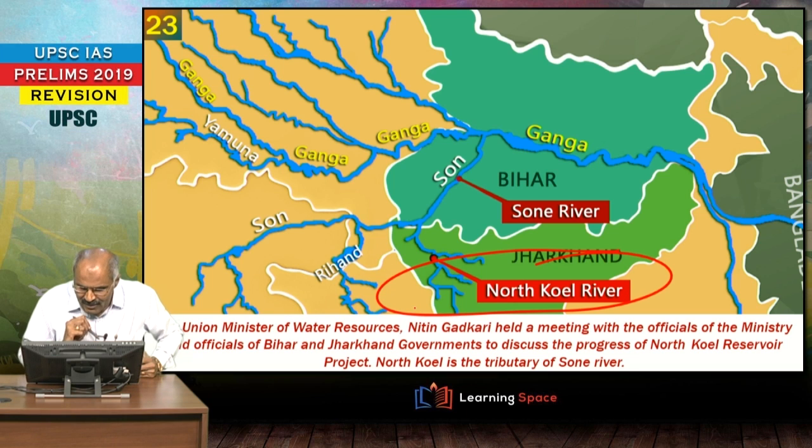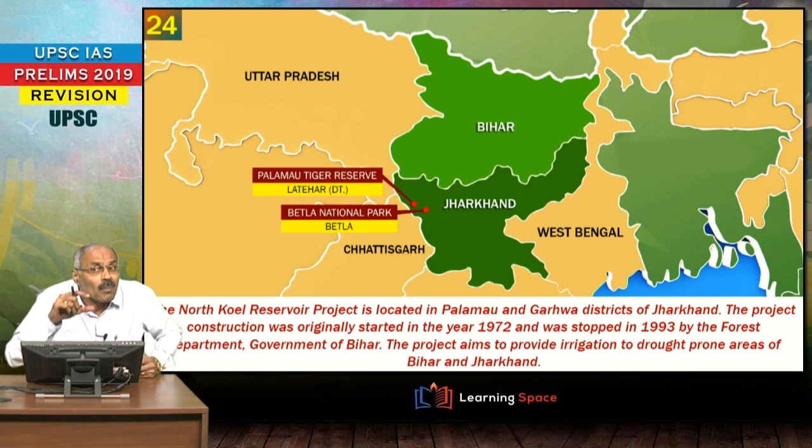Then North Koel river, right? Here one important aspect is the Bihar and Jharkhand governments with regard to the North Koel Reservoir project. Please don't forget, North Koel is a tributary of Son river. Son is a tributary of Ganga river, all of you are well aware. So the North Koel Reservoir project is in Jharkhand, and it benefits Jharkhand and Bihar. It was stopped because of some issues pertaining to the Palamau Tiger Reserve and Betla National Park.